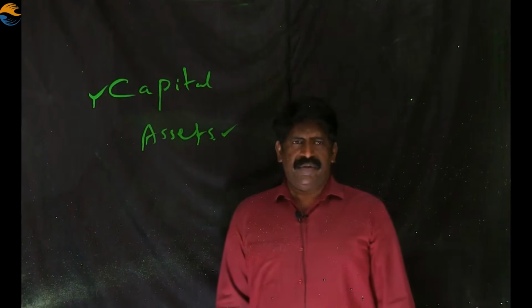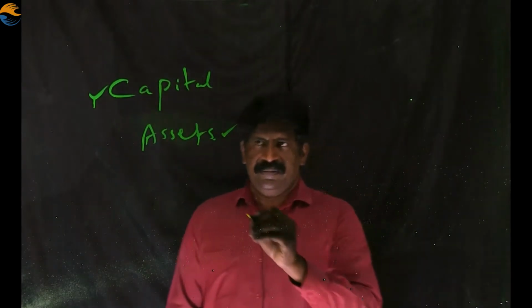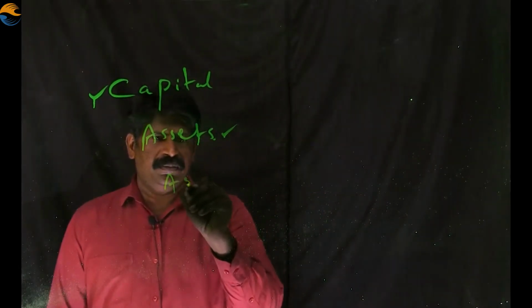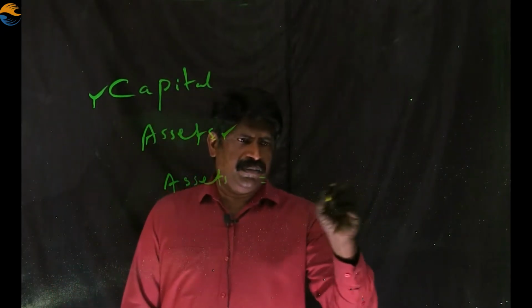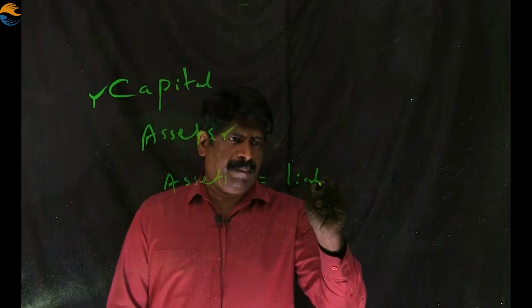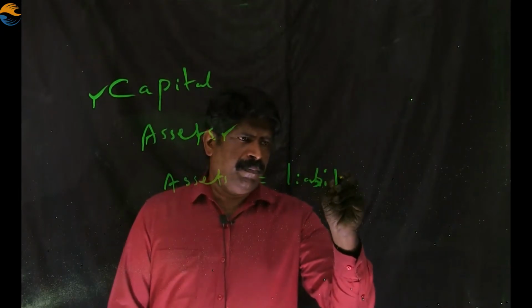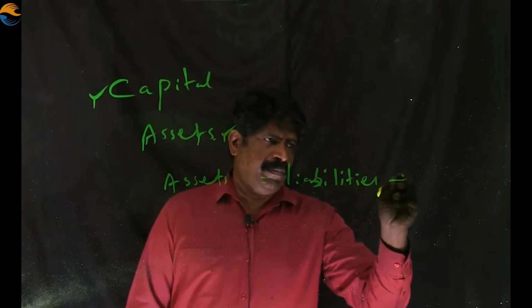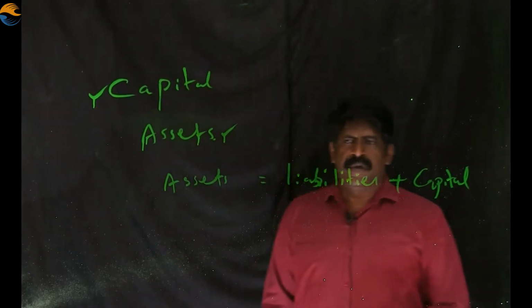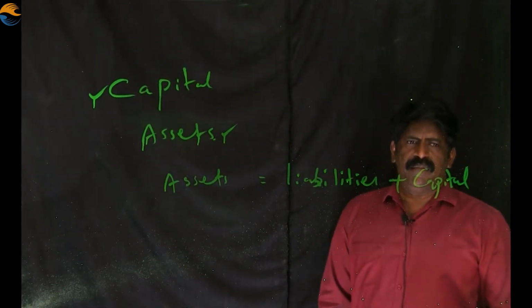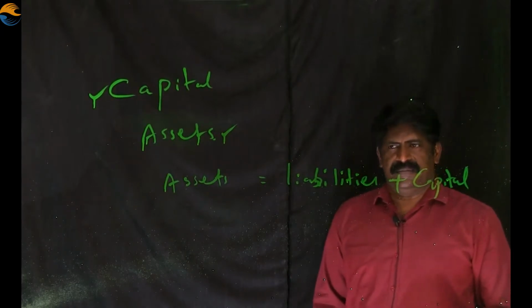So the equation is like this. Assets is equal to liabilities plus capital.